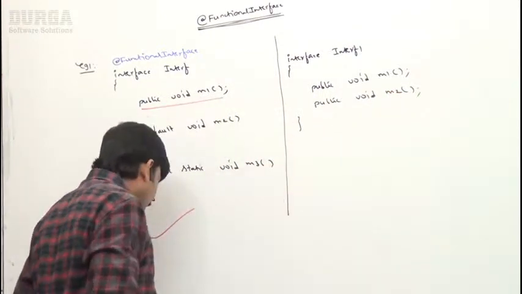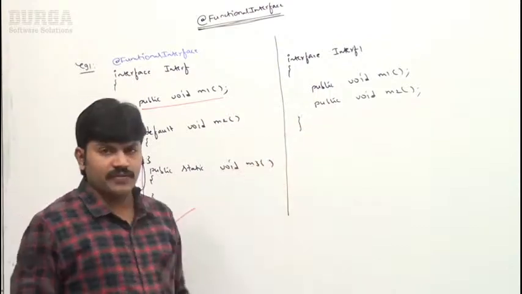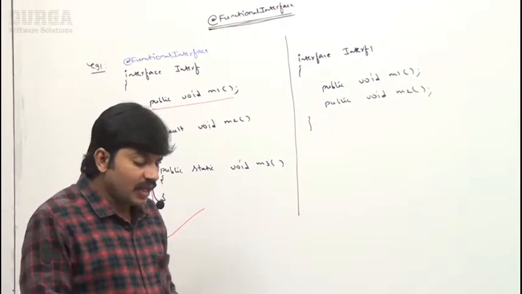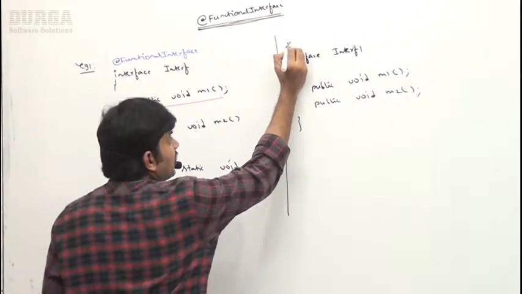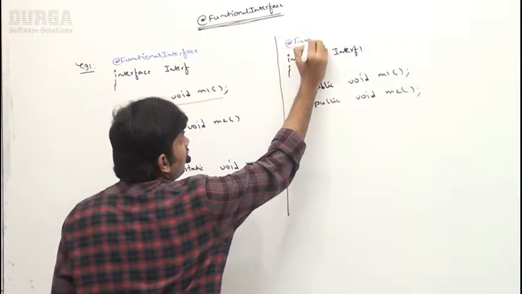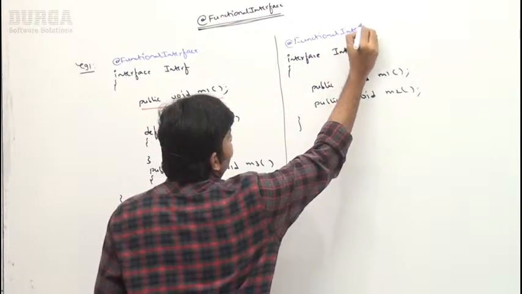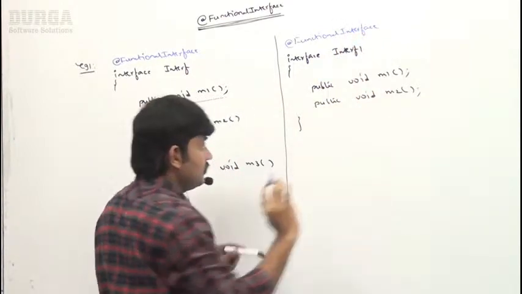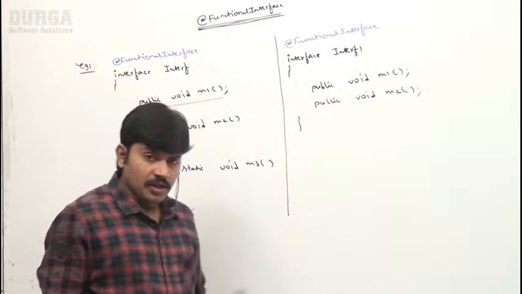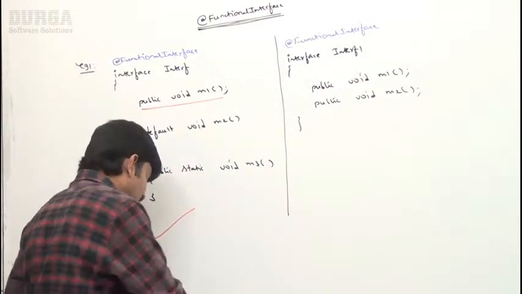Sir, it's a normal interface, right? But I'm declaring it explicitly with the @FunctionalInterface annotation, right? Can you please tell, is it valid or not?